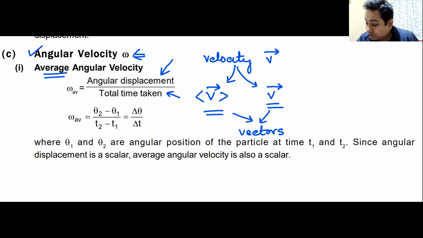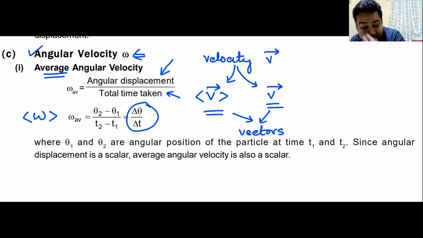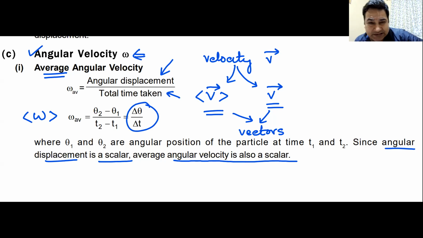So I will write omega average is delta theta by delta t. Now, since delta theta, large angular displacement, is a scalar, therefore average angular velocity is also a scalar. So omega average is a scalar.